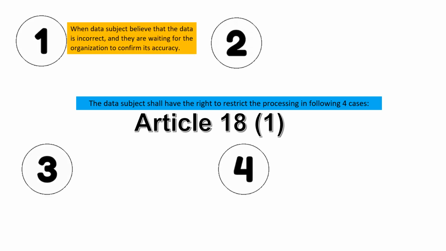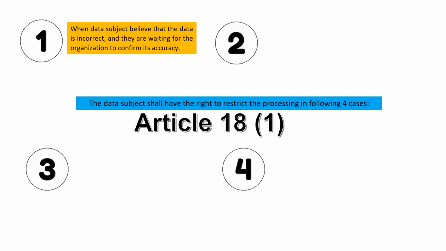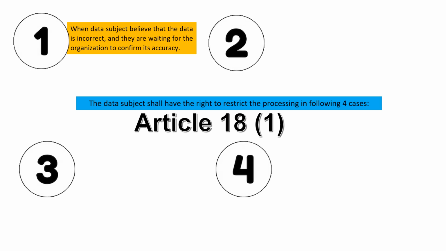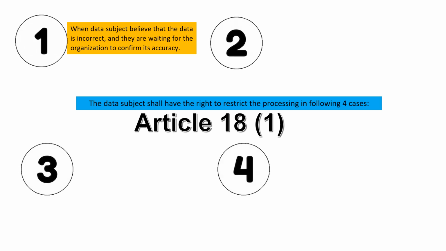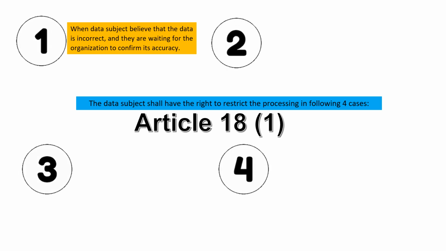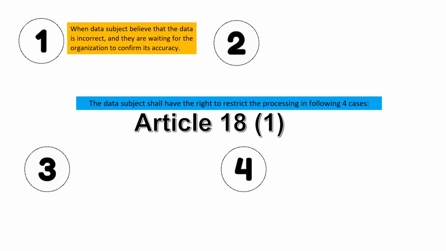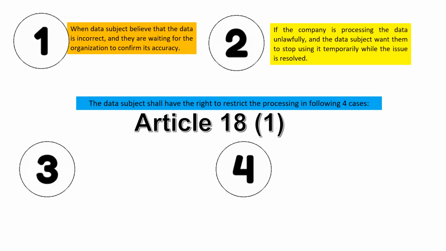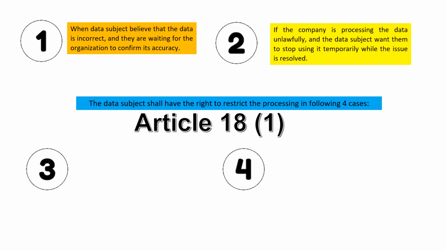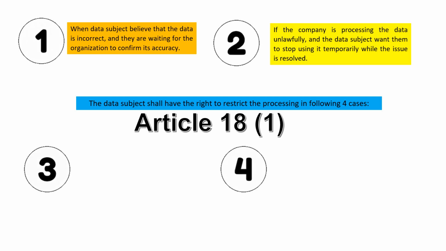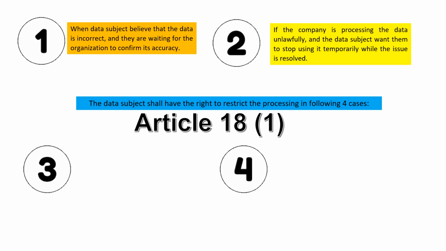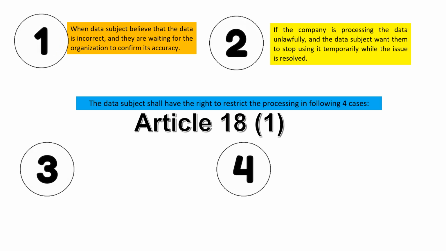First case, the data subject can request to limit or restrict the processing when the data subject believes that the data is incorrect and they are waiting for the organization to confirm its accuracy. Second reason, if the company is processing the data unlawfully and the data subject wants them to stop using it temporarily while the issue is being resolved.